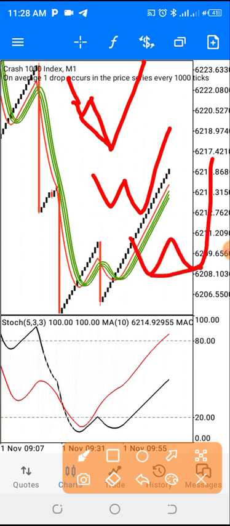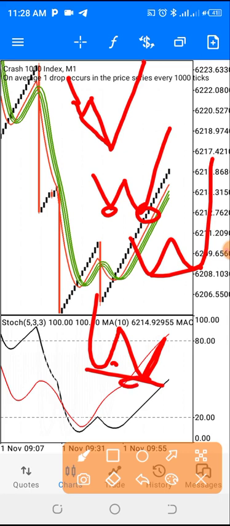So once you see the second leg longer than the first leg, it's not possible for the second leg to be shorter than the first. It's not possible. We can't have it like this. It's always going to be the second leg that is longer than the first leg.